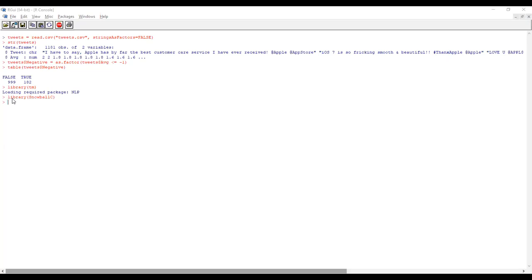Okay, so just to recap, in the text mining package there is one function called corpus. If you want to pre-process the data, or remove some kind of uneven data, we use the function called corpus. It is in the tm package.